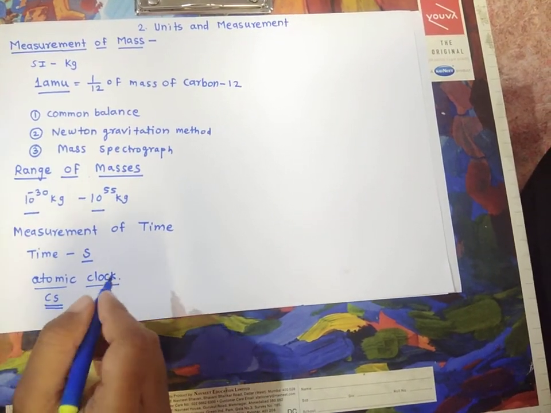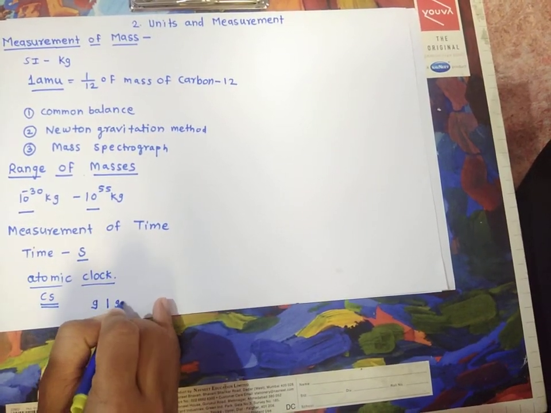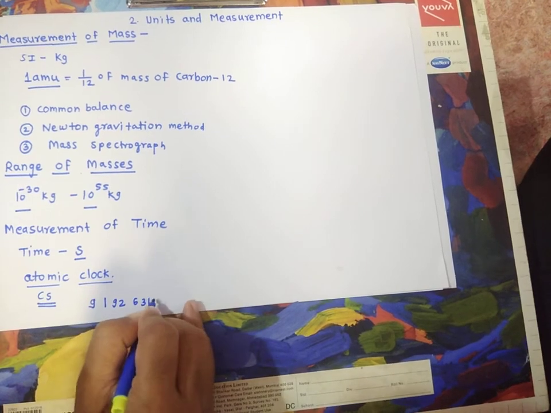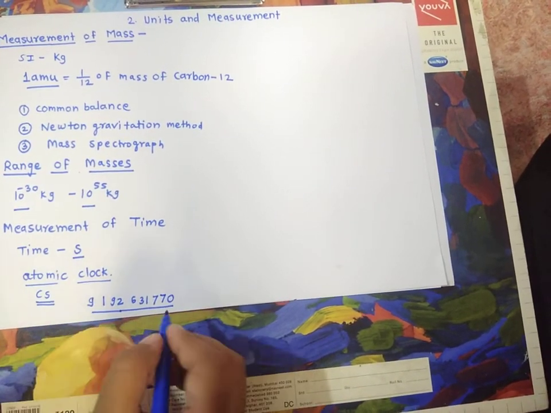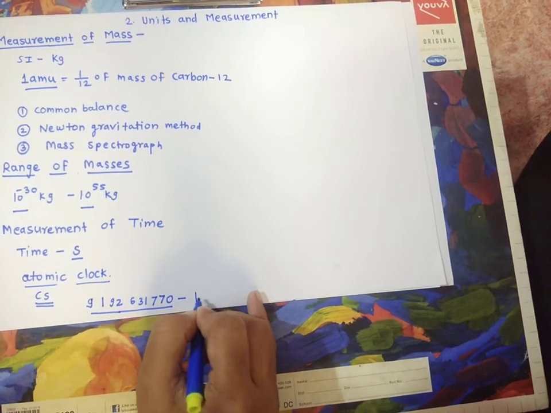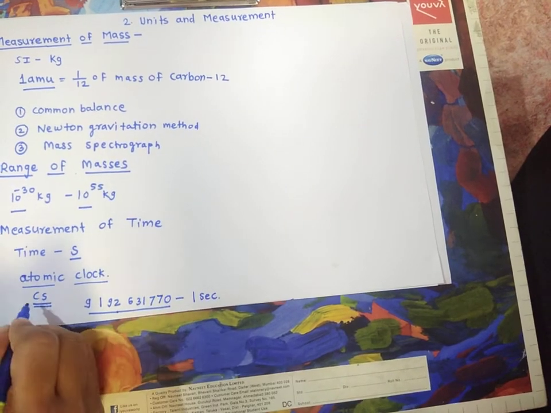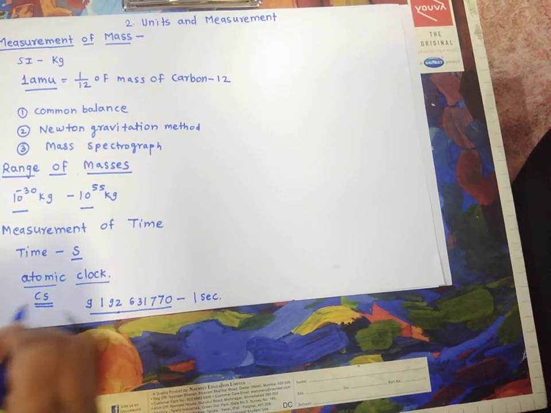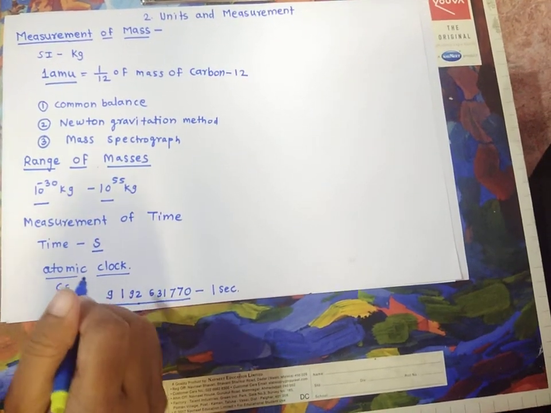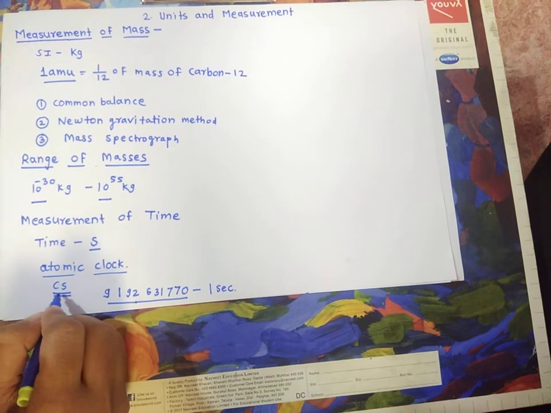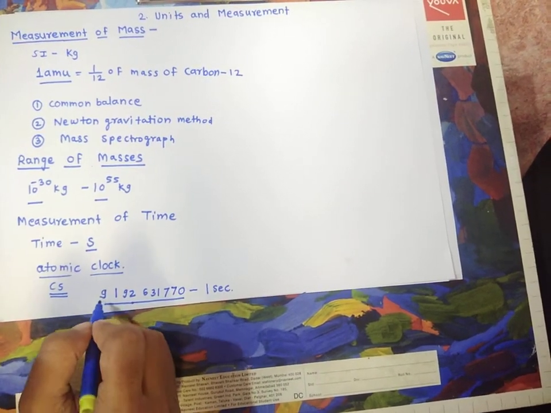Here, 9192631770 vibrations: if these vibrations are completed, then 1 second is completed. 1 second passes in that type of atomic clock. So the atomic clock shows a standard time, and in it we use the cesium atom, which is based on periodic vibrations.